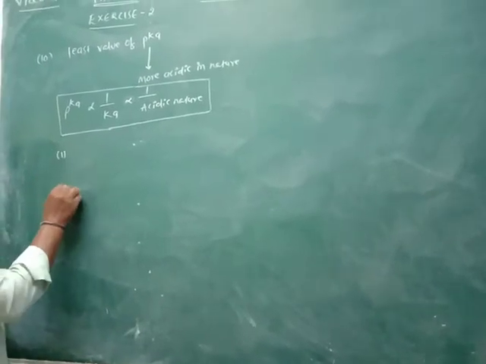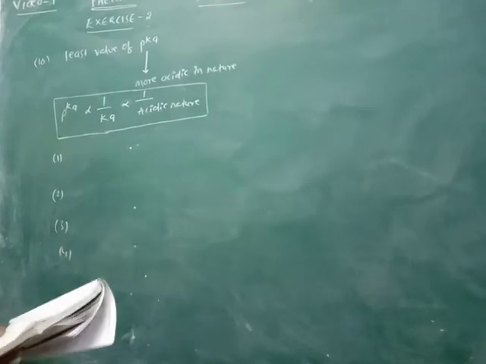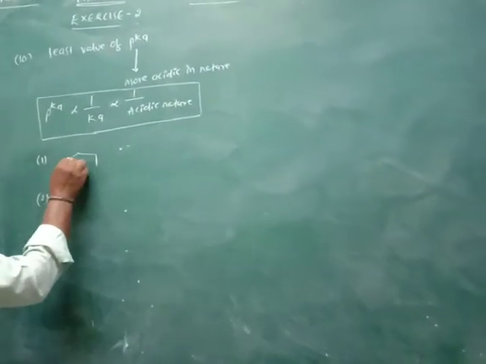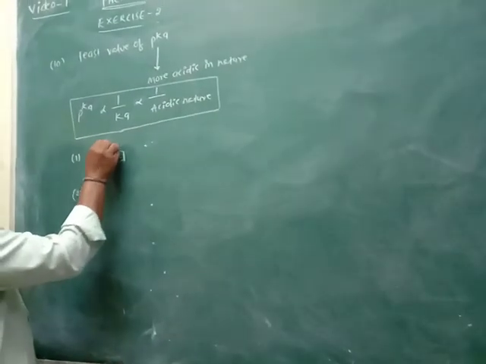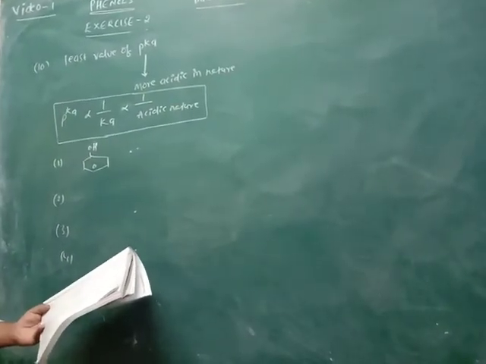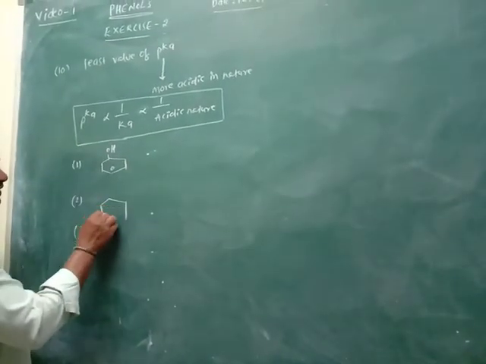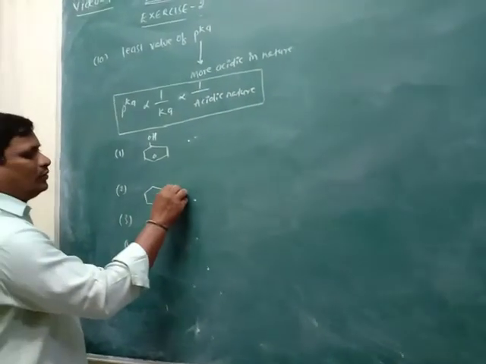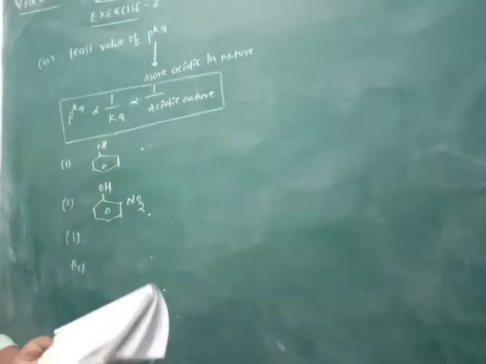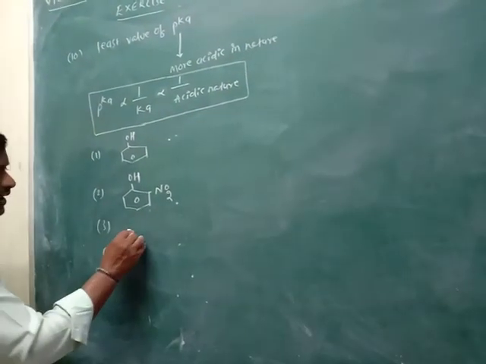So according to the options, the first option is phenol, with OH. The second option is orthonitrophenol. The third option is paracresol.